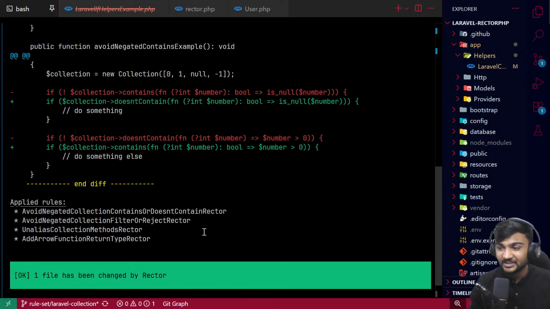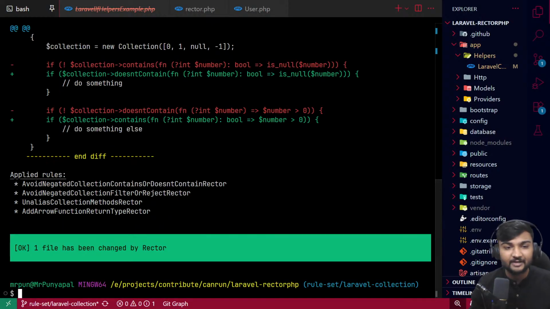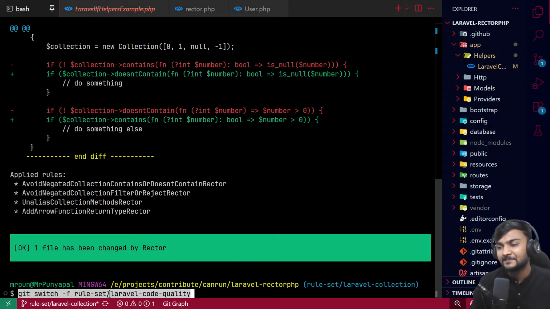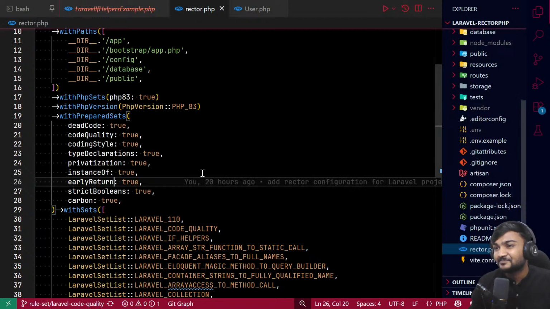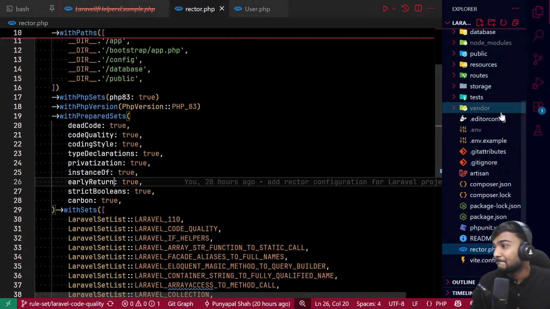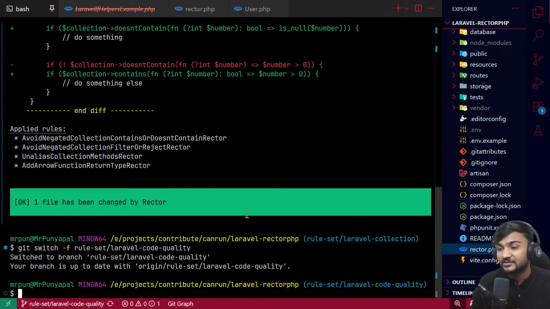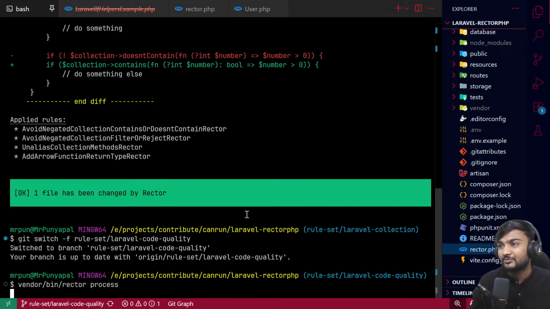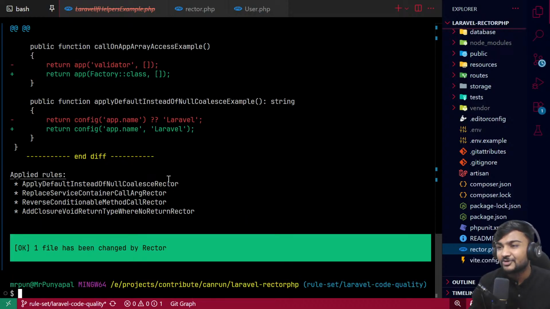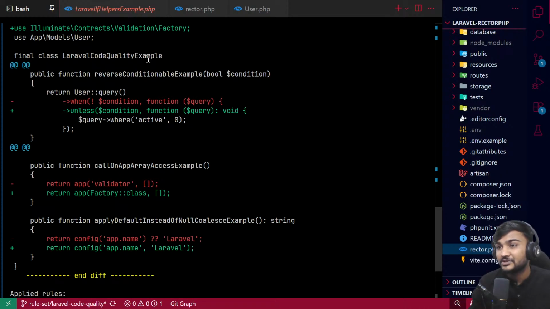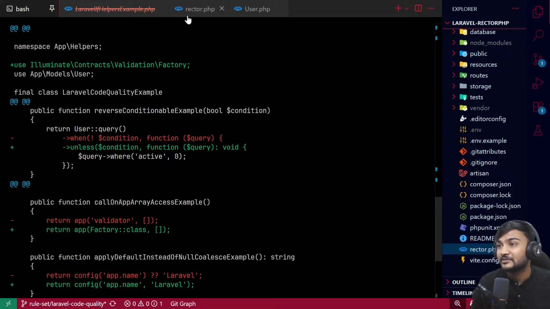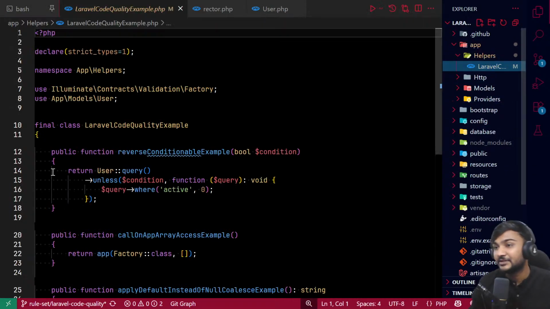So yeah, these were the Laravel rules we have talked about quickly. But I want to show one more thing. Let's run the rector quickly to have less code to refactor. Because I want to show something, let's say we will have it here, right?